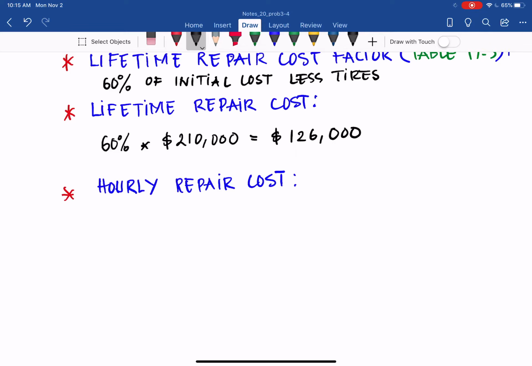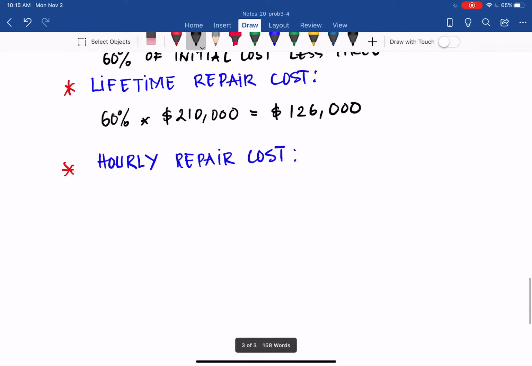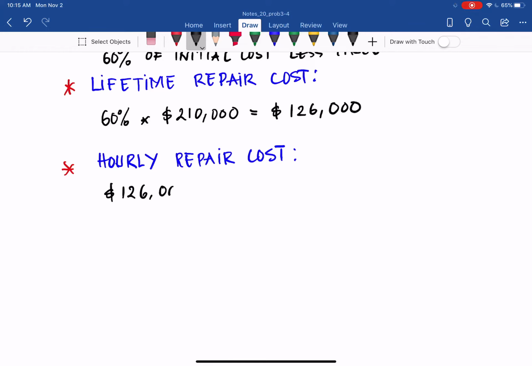Typically, what people do is simple. That is the total repair cost, $126,000, this is the lifetime repair. This equipment lasts for 5 years, and each year we have 2,500 hours. Then we just apply the equation to determine the hourly repair cost. How do I distribute it per hour?